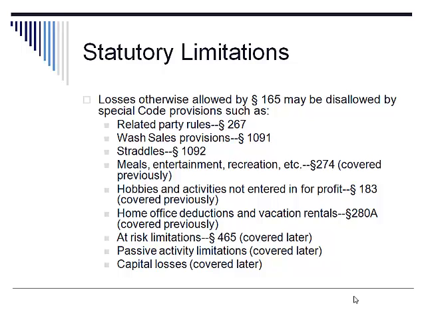Other statutory limitations may be the at-risk limitations under Section 465, passive activity limitations under Section 469, and capital losses, and all three of these limitations will be discussed in later chapters in this course.